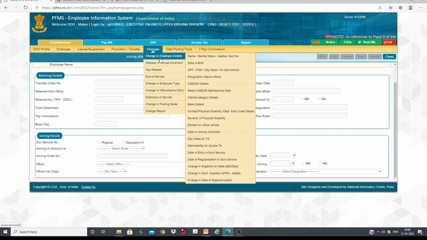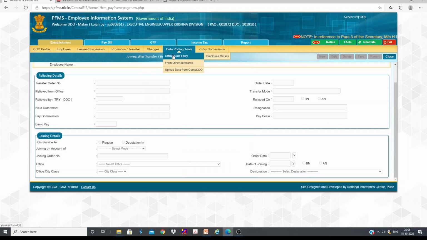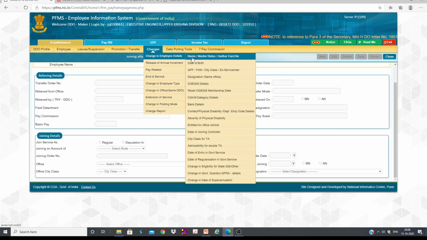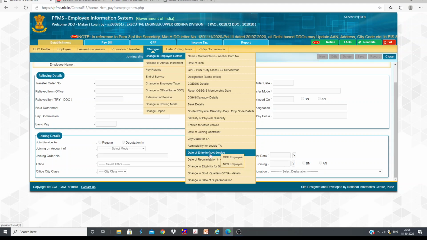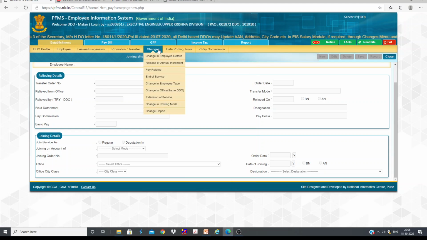Then if you want to make any changes, we can do that at maker level. Then it has to be approved at checker level. Date of birth, designation, PAN number, all those things we can change. Even office vehicle, entitled for office vehicle, this also we can change. Date of entry in government service, whether it is GPF, this is to be changed. All those things can be changed.